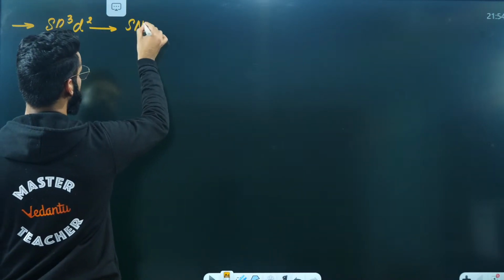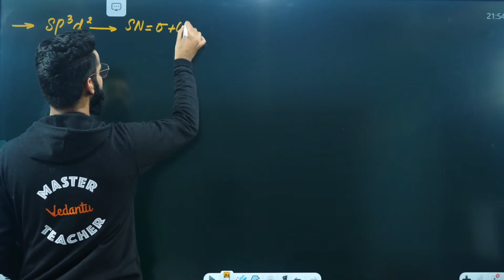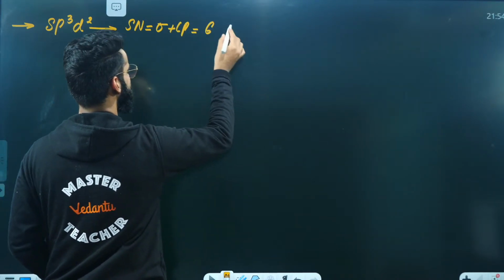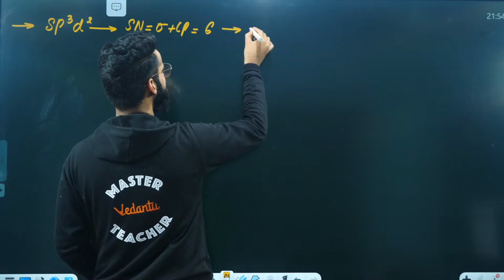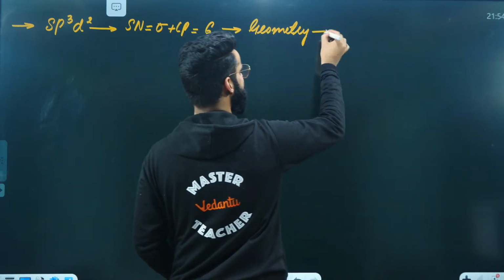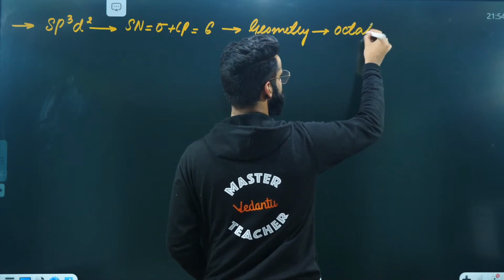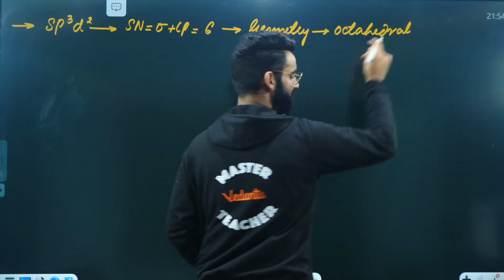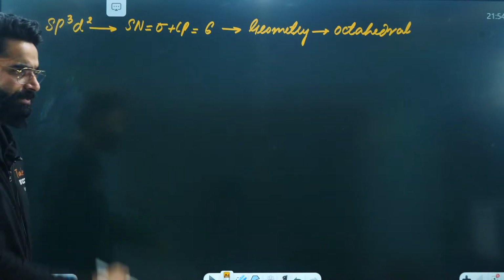They have got the steric number, which is basically sigma plus lone pairs, right? They have got the steric number of 6, and the geometry is basically going to be what? The geometry is going to be octahedral. I hope you remember it. The geometry is octahedral. This is something which is known, correct?